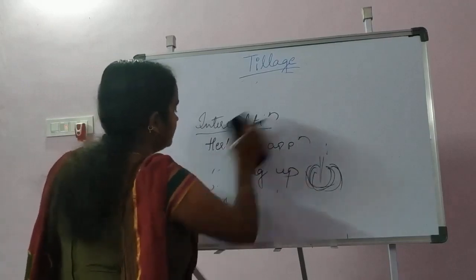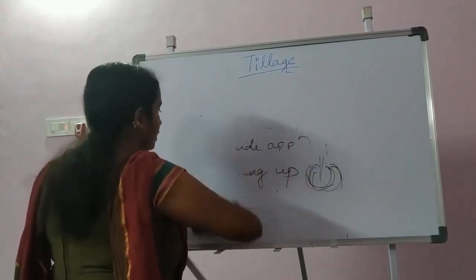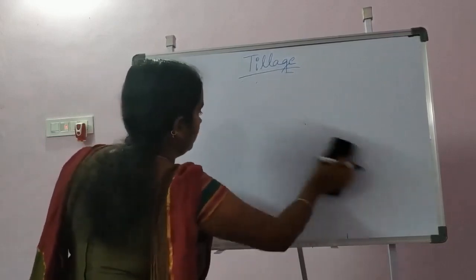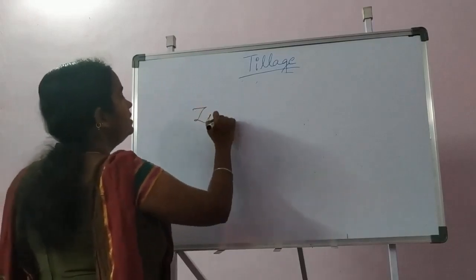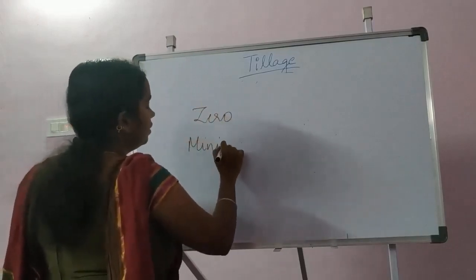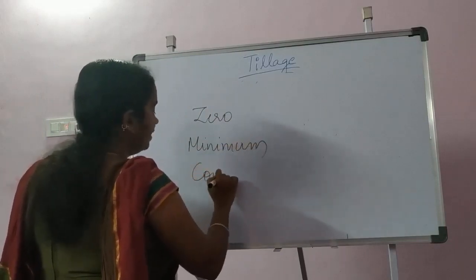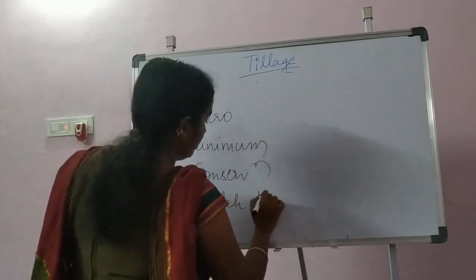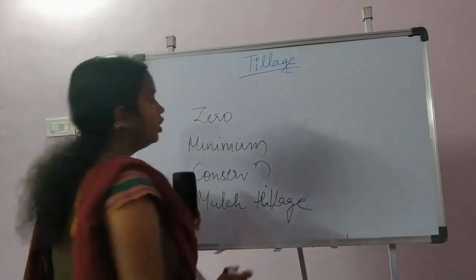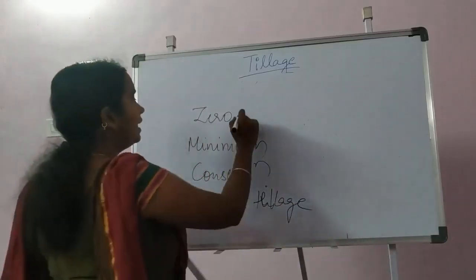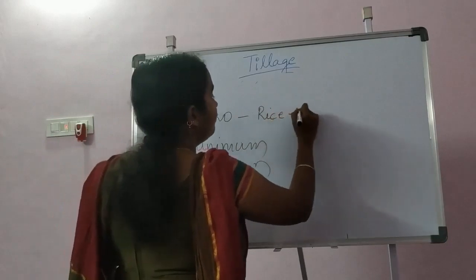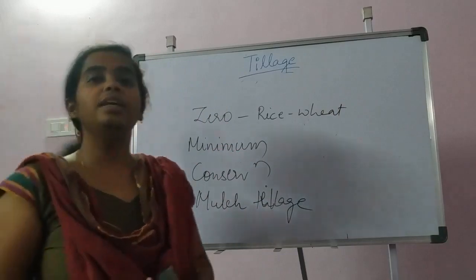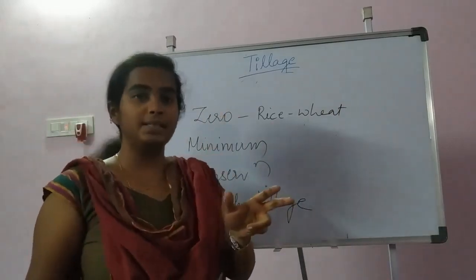So after this, as I told you, modern tillage: there are 4 different types of tillage. One is zero tillage, minimum tillage, conservation tillage and mulch tillage. Zero tillage is mainly carried out for the rice-wheat cropping system, that means rice in the Kharif season and wheat in the Rabi season. In northern India, this is the important cropping system taken up.